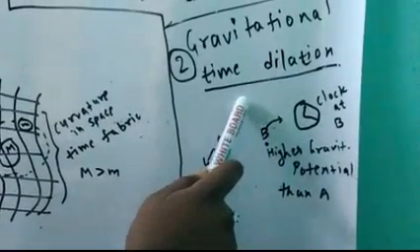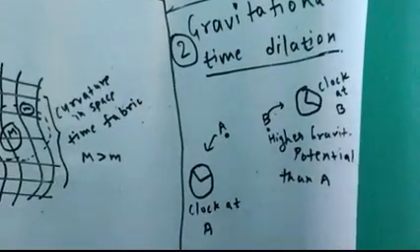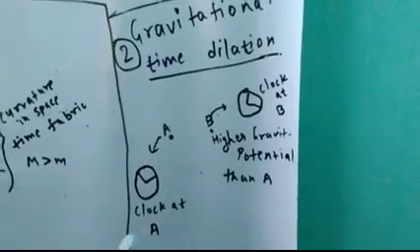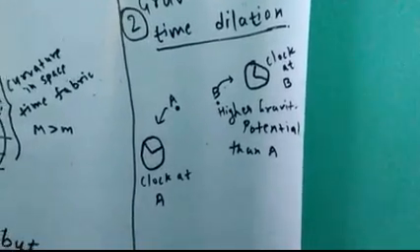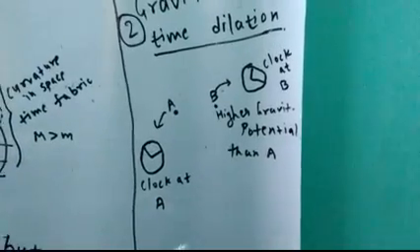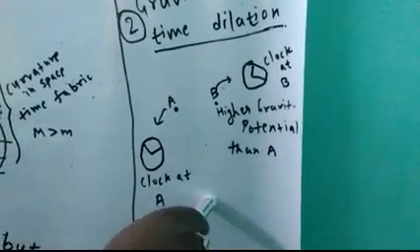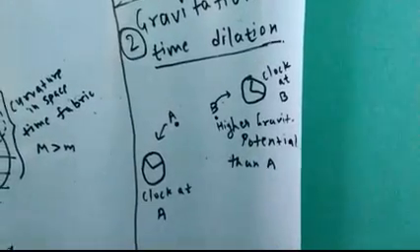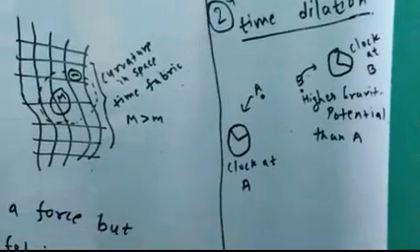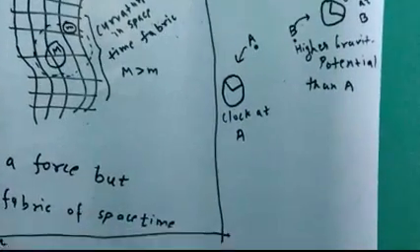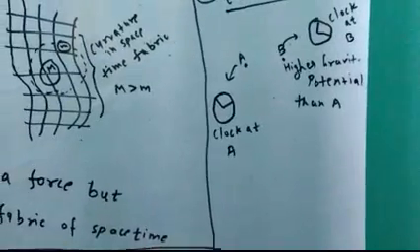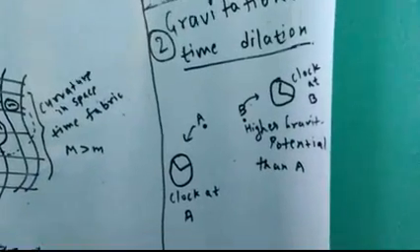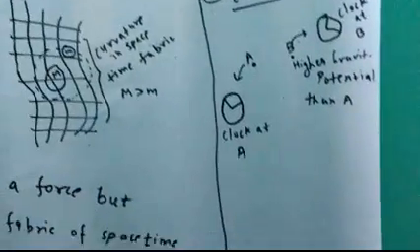For example, a climber's time is moving faster at the top of the hill or mountain, because the gravitational potential there is high as compared to the people at sea level.